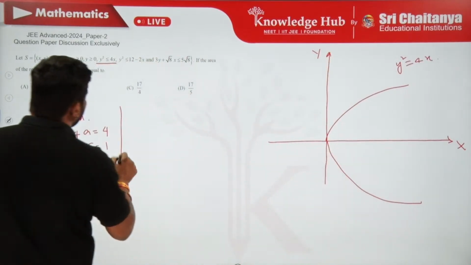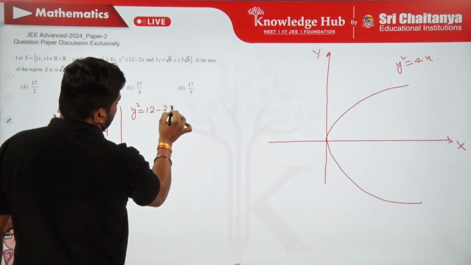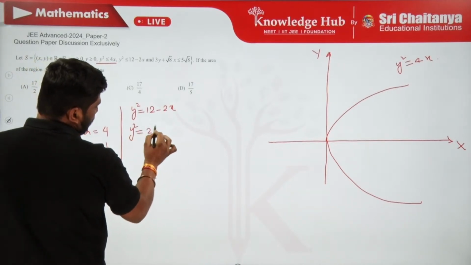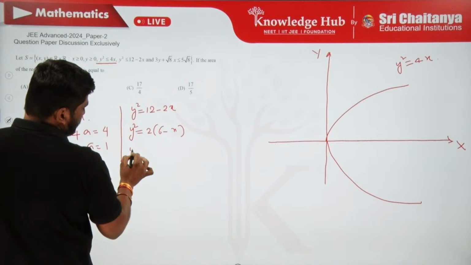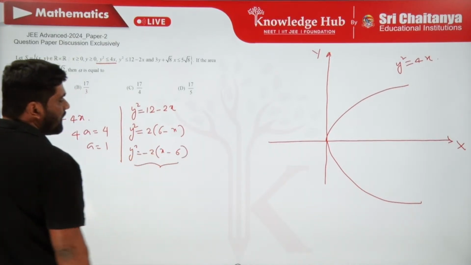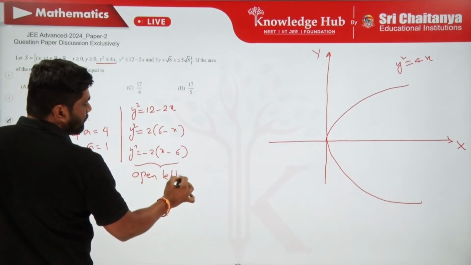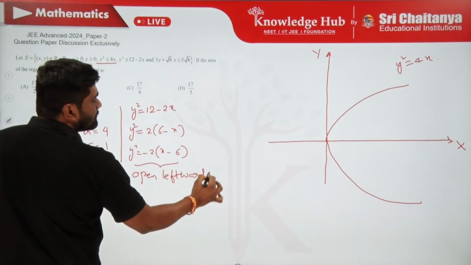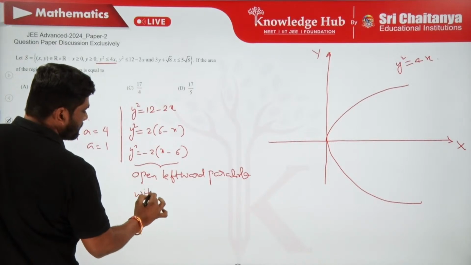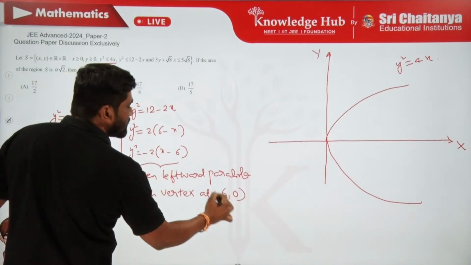And look at this parabola, y square is equal to 12 minus 2x. So this can be written, by taking 2 common, as 6 minus x. So y square is equal to minus 2 of x minus 6, which is clearly an open leftward parabola with vertex at 6 comma 0.